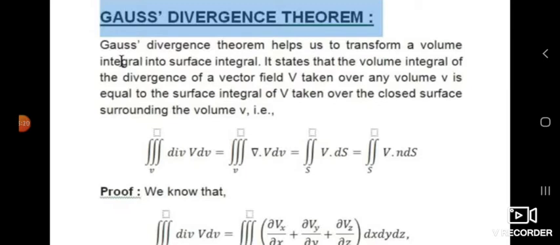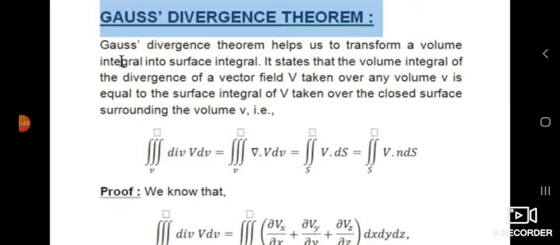If we see its equation, the volume integral of the divergence of a vector V dV is equal to, or that equation can be written in terms of the volume integral of del dot V dV. Divergence is nothing but the dot product of the del operator with that vector or function, which is equal to the surface integral of V ds.